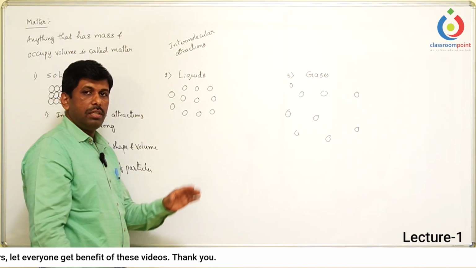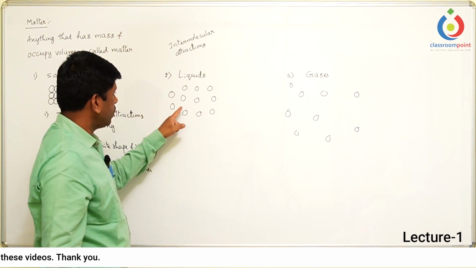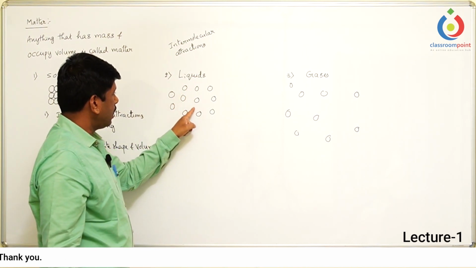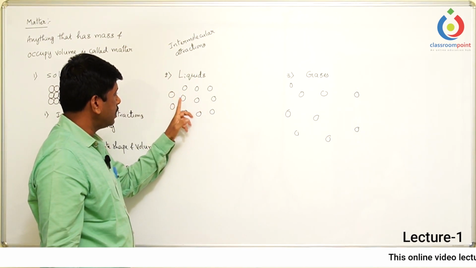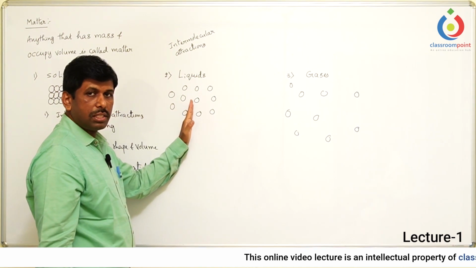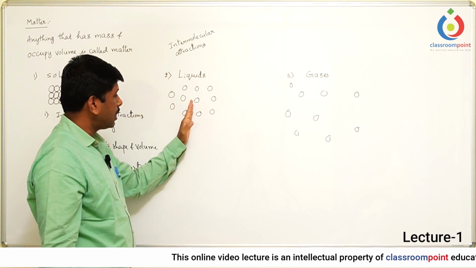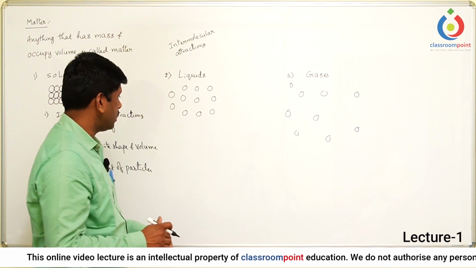Now coming to the liquids, we know that the particles are arranged a little bit away from each other. We can easily find that gaps are present among these particles. So here intermolecular attractions are weak, and since they are weak, the particles are arranged a little bit away from each other.